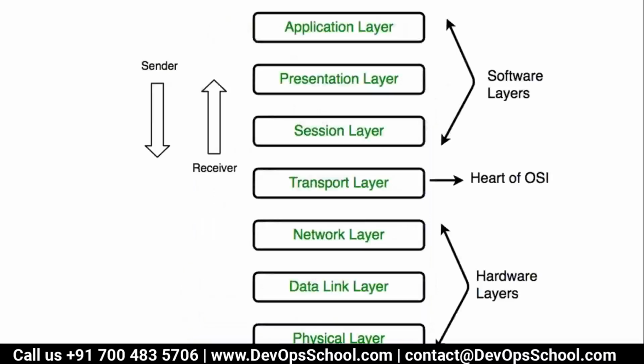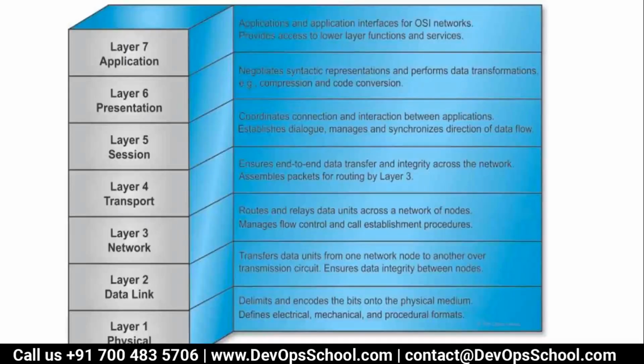Now if you look at this, the first 3 layers are called the soft layers. The last 3 layers are called the hardware layers, and the middle layer is the transport layer. It's the heart of OSI. There are some explanations here, but I would not like you to get lost in everything and go back to the basics. I would like to read only layer 3 and layer 2, because that's where I need it more.